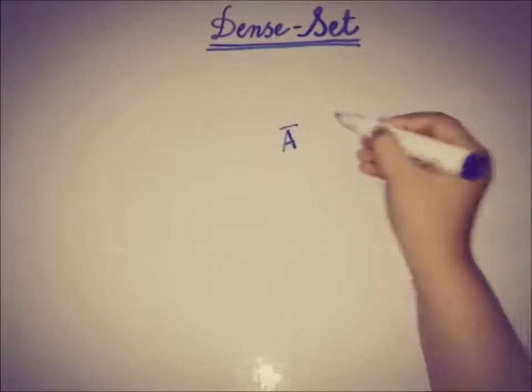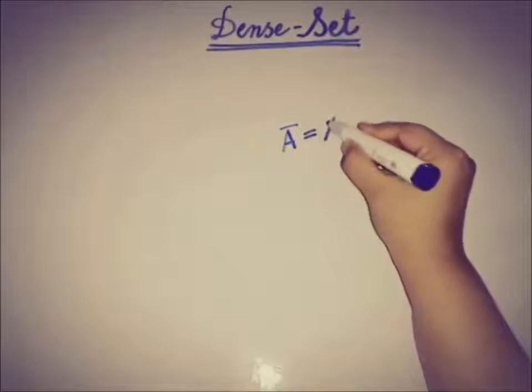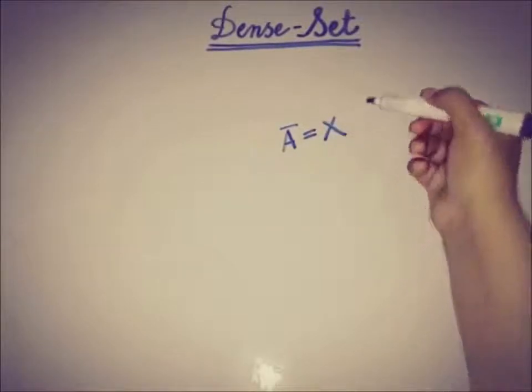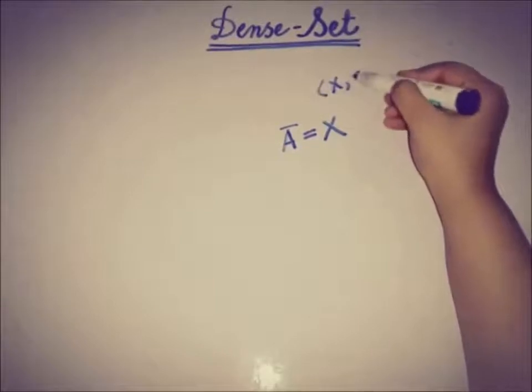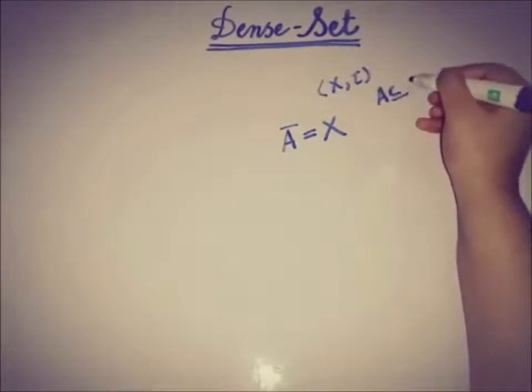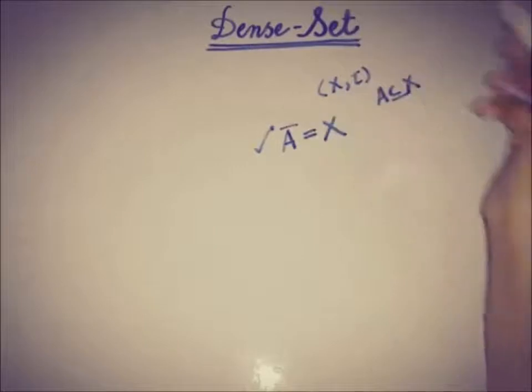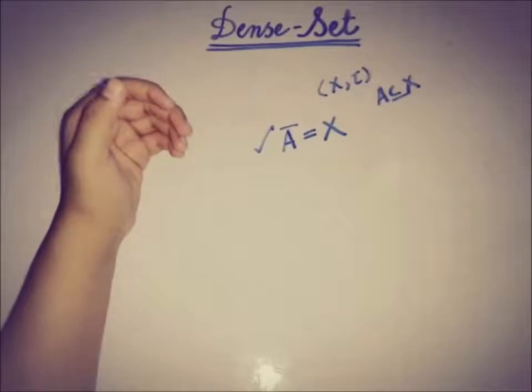In the previous video, the concept of dense set has been introduced, so now we will see the important property of the dense set, or the equivalence of the dense set to a property of the closure of a set. That is, if we know the closure of any set is equal to X, so the formal statement is: if X and tau is a topological space and A is a subset of X, then the closure of A is equal to the set X, then this is equivalent to the definition of the dense set.